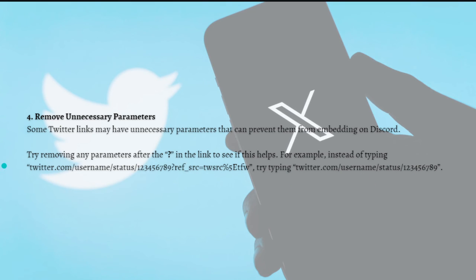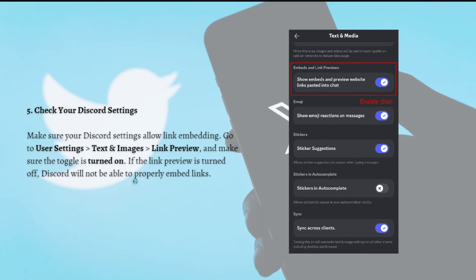So next, what you can do is to check your Discord settings. So make sure your Discord settings allow link embedding. So to do this, go to the user settings, then text and images, and then click the link preview, and then make sure that it is turned on. So as you can see here in the photo, make sure that this is toggled on. And if the link preview is turned off, Discord will obviously not be able to properly embed links.